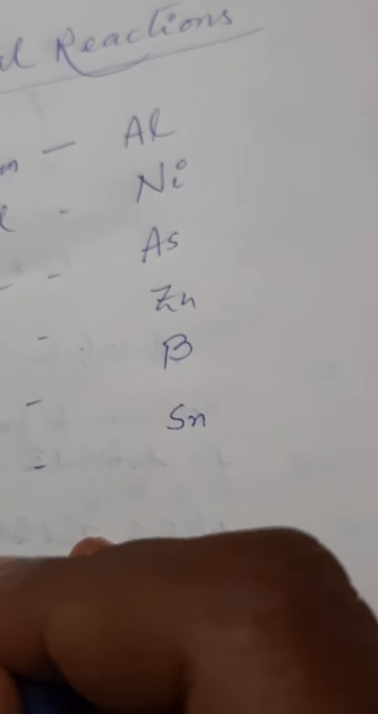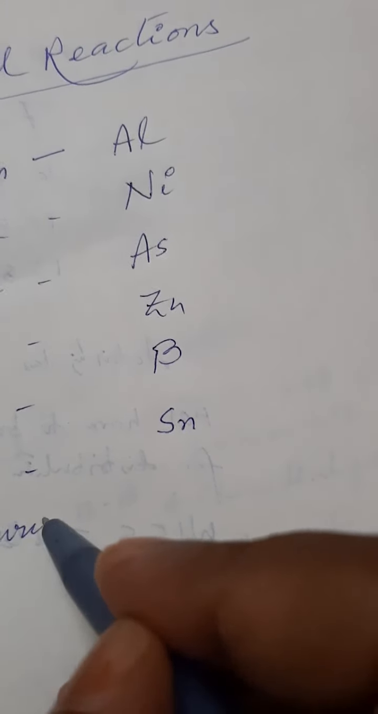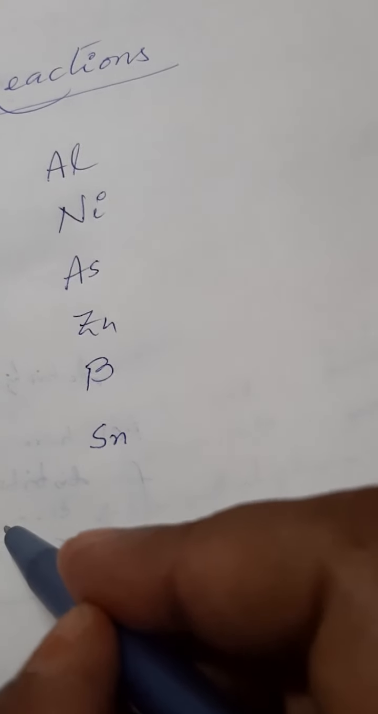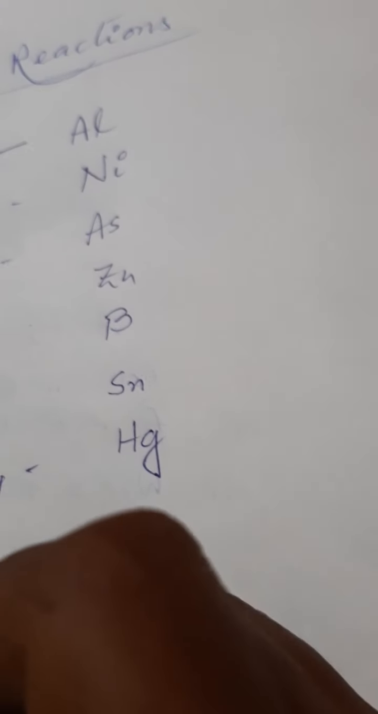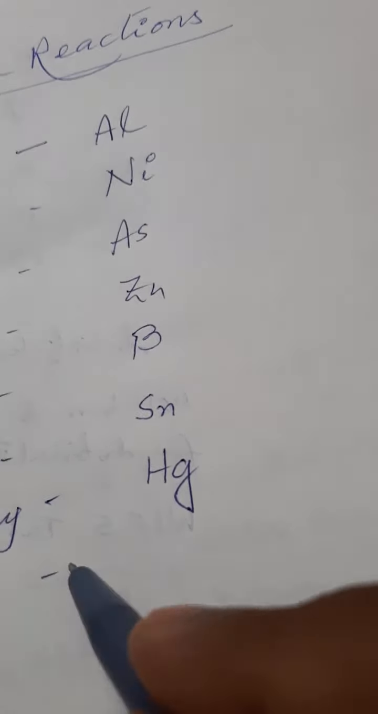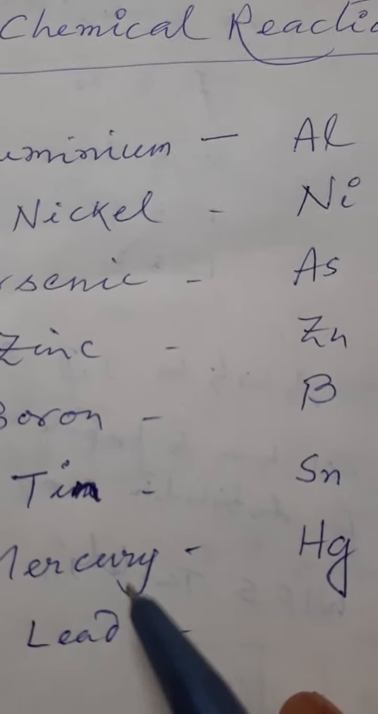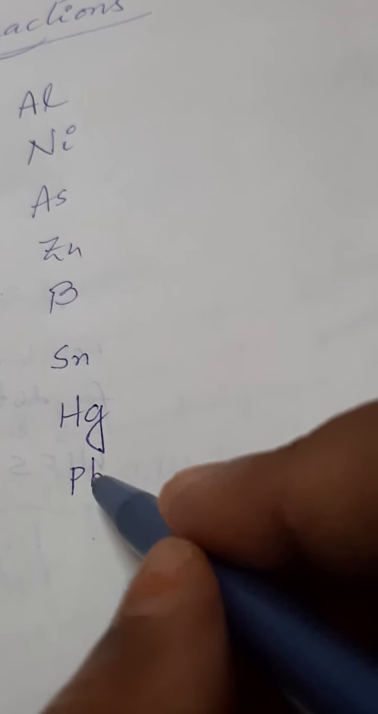Then mercury. It has a very large name, hydrargyrum, and it is shortly expressed as Hg. Next, lead. It is plumbum. Pb, plumbum.